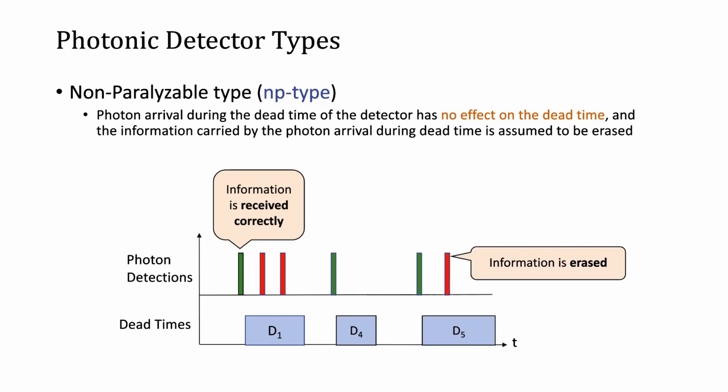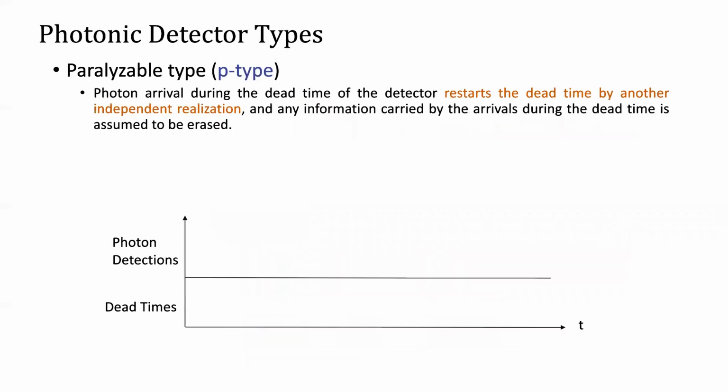The arriving photons have no effect on the dead time and information carried by that photon is assumed to be erased in an NP-type detector. On the other hand, we have a parallelizable or P-type detector where an arriving photon during the dead time restarts and extends dead time by a new independent realization.